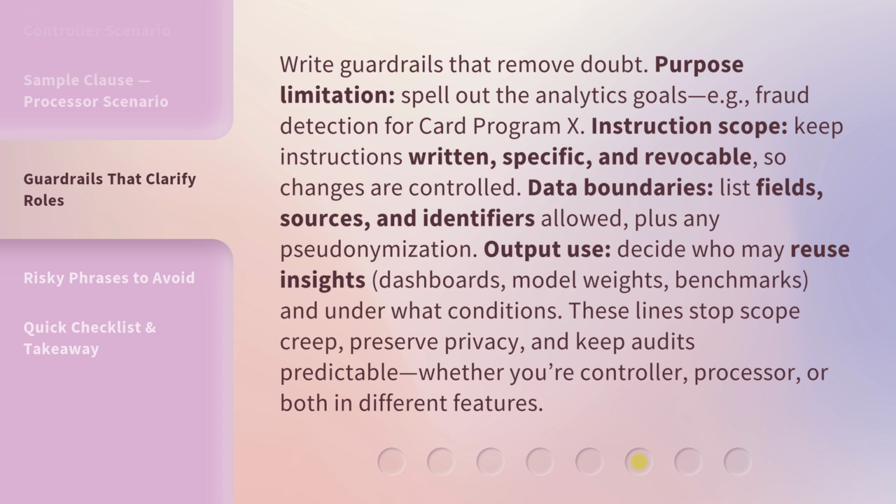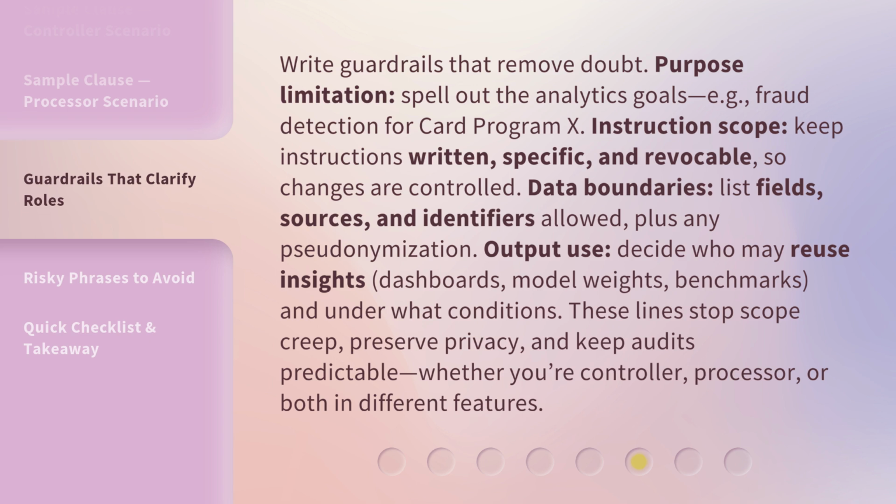Write guardrails that remove doubt. Purpose limitation. Spell out the analytics goals. E.g., fraud detection for card program X. Instruction scope. Keep instructions written, specific, and revocable, so changes are controlled.